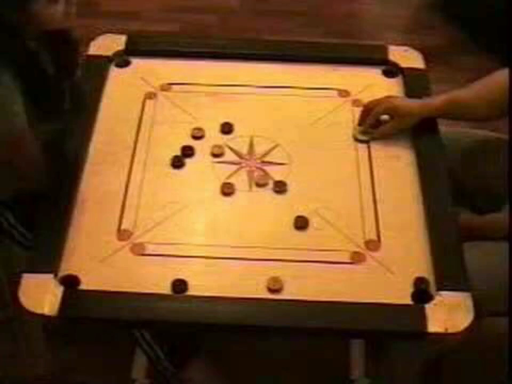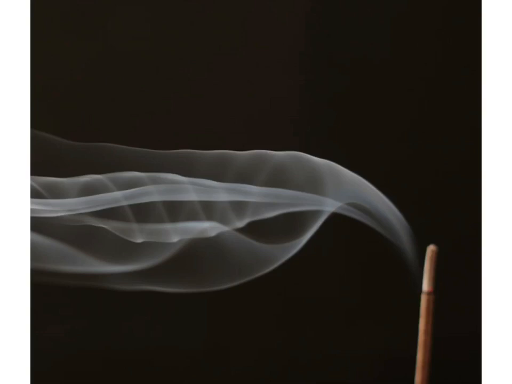If we blow air from our mouth on the smoke rising up from a burning agarbatti, then the direction of motion of smoke changes. In this case, the force exerted by the blowing air changes the direction of moving smoke. From these examples, we conclude that a force can change the direction of a moving object.